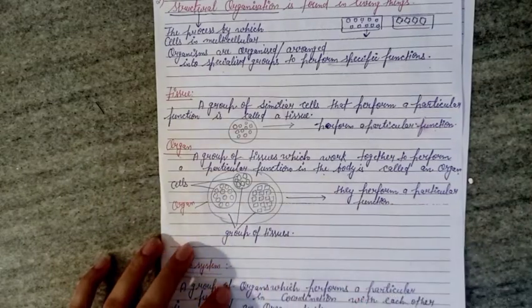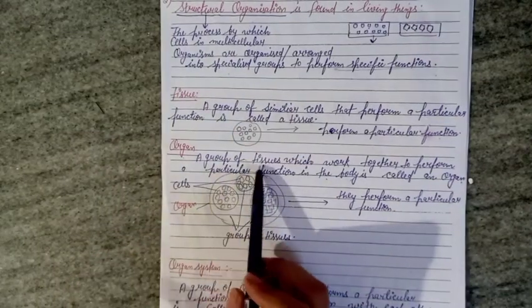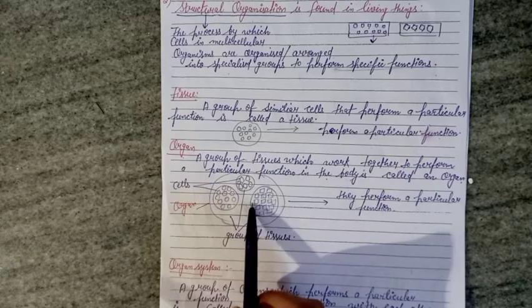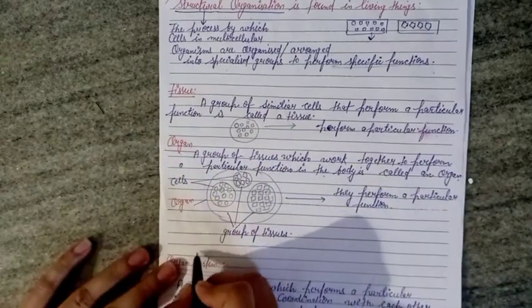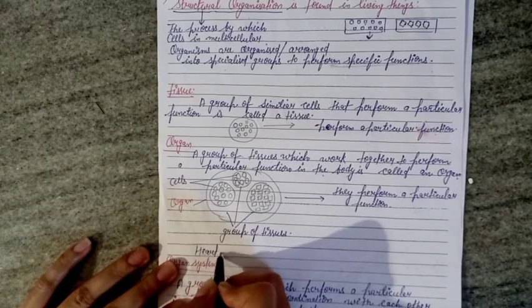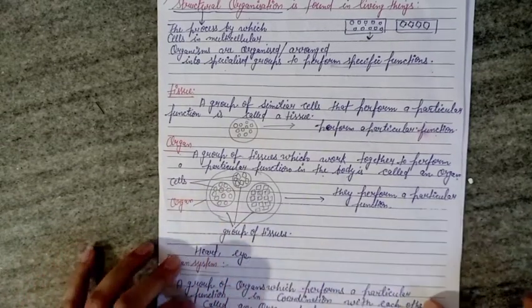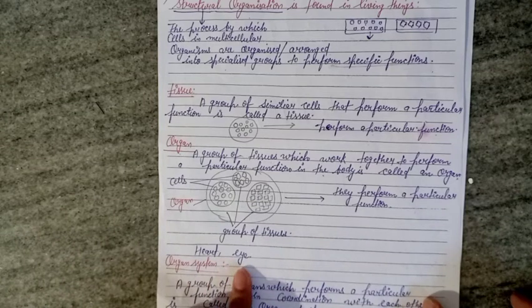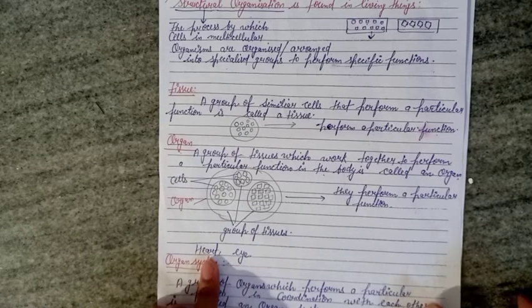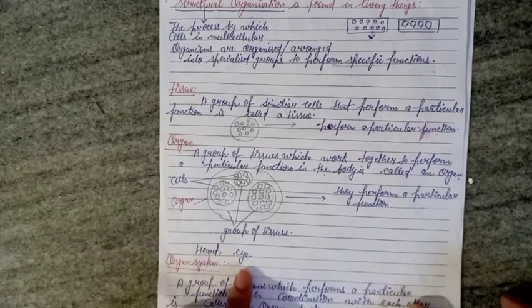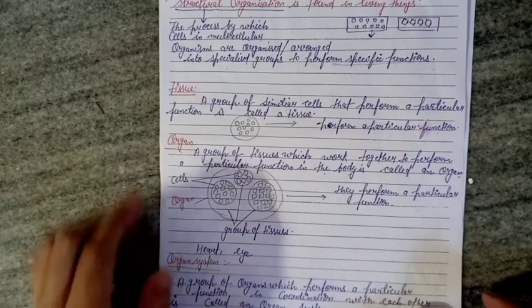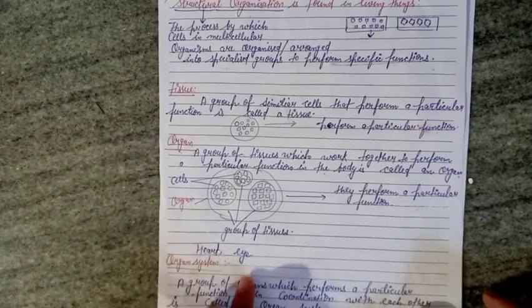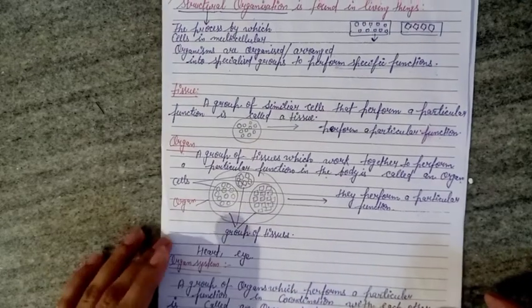So a group of tissues work together to perform a particular function. An example of an organ is the heart or the eye. So this is an organ, and you know what the function of the heart and eye is? The heart pumps blood to the whole body, and the eye helps us to see the things that are present around us. So this is the work of an organ; the heart and eye each perform a particular function.